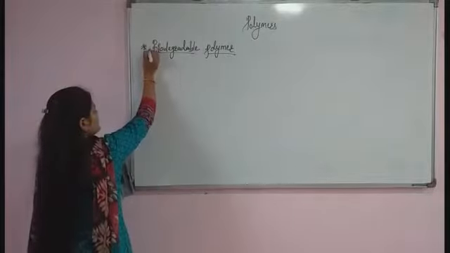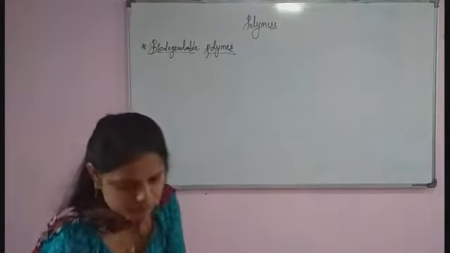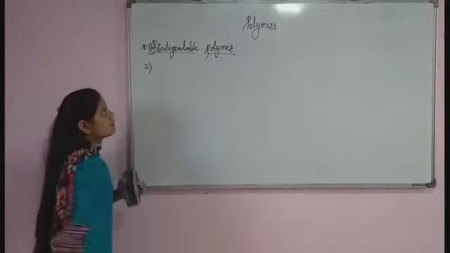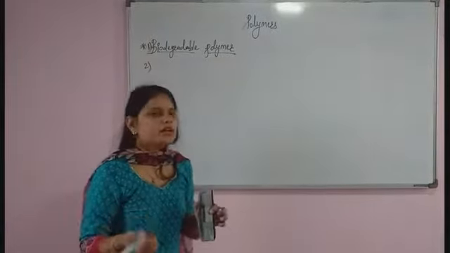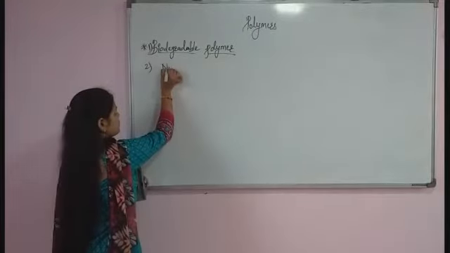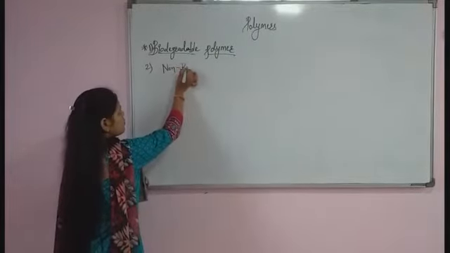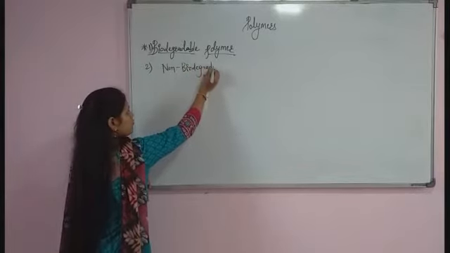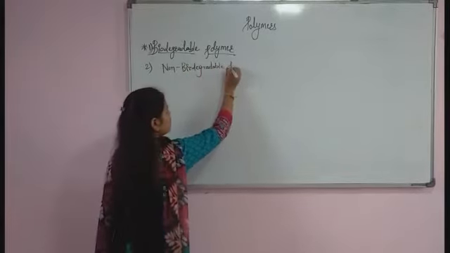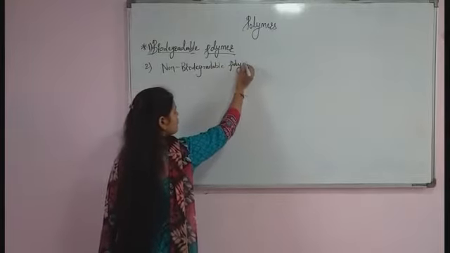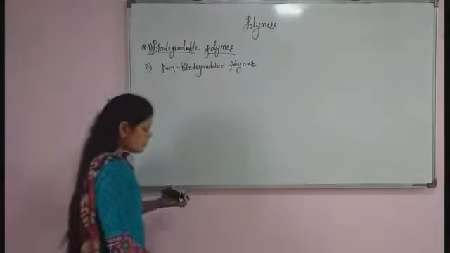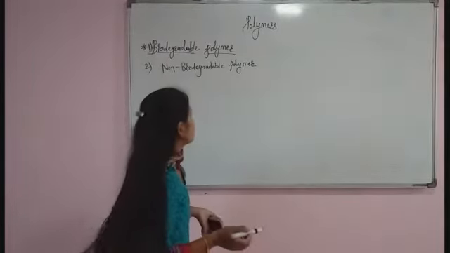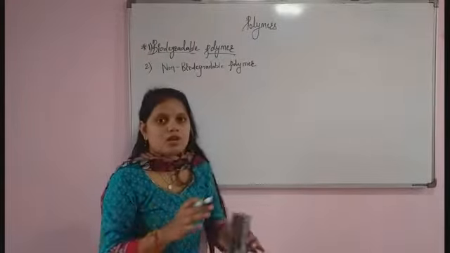Second will be the non-biodegradable polymer. Okay, now non-biodegradable polymer means the polymer which doesn't undergo degradation for a long time.